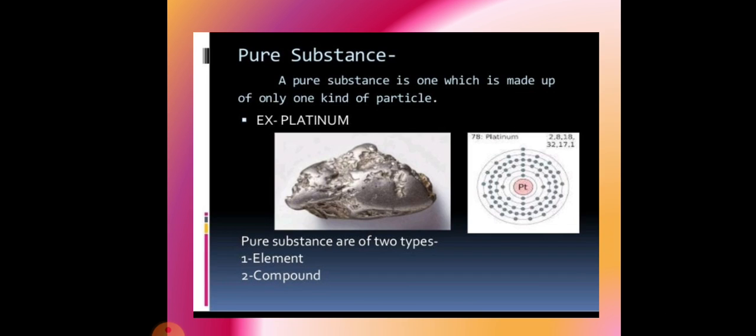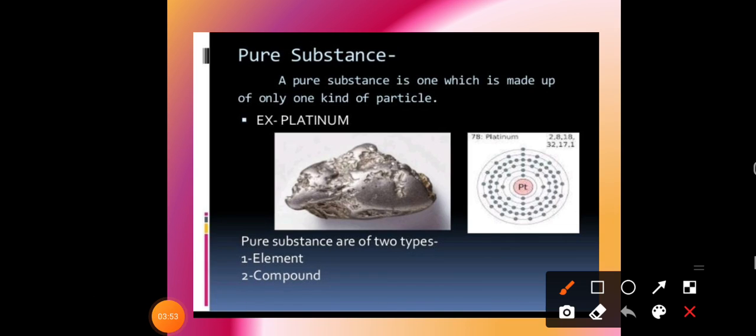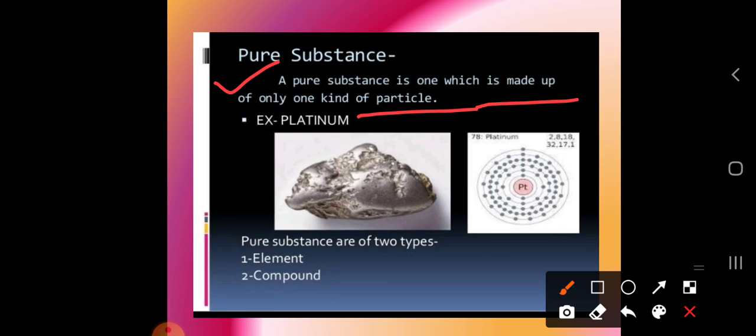Now let's discuss what a pure substance is. Already I told you we are going to search for the answer to whether the matter which we use in our day-to-day life is a pure form or an impure form. So what is a pure substance? A pure substance is made up of only one kind of particle.